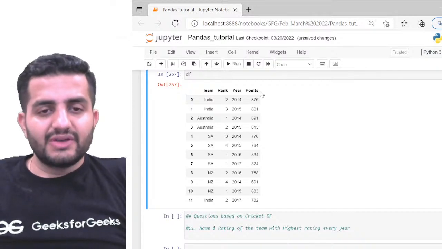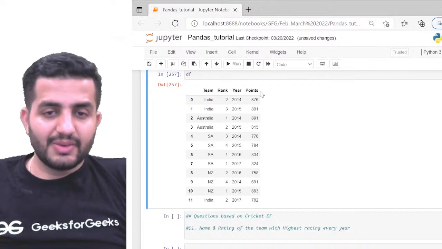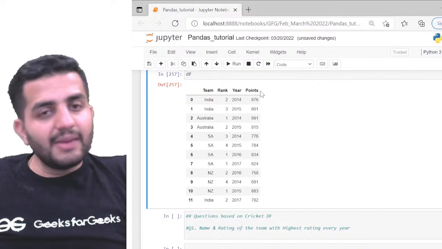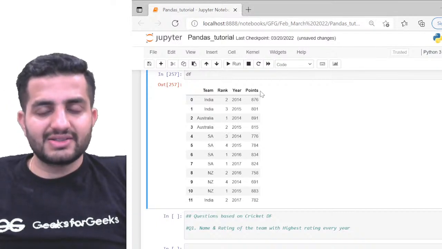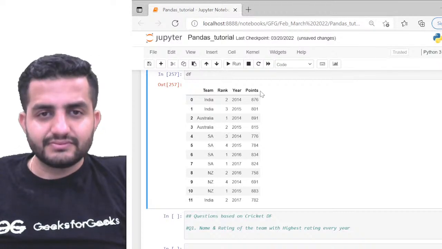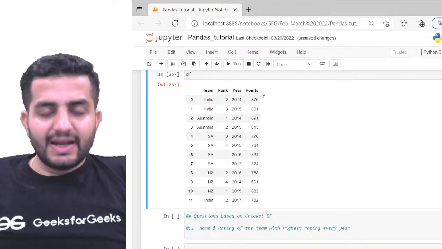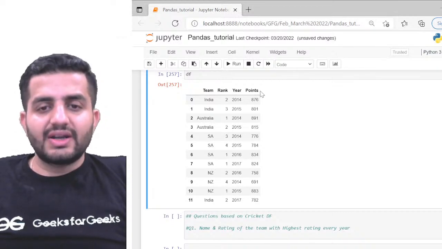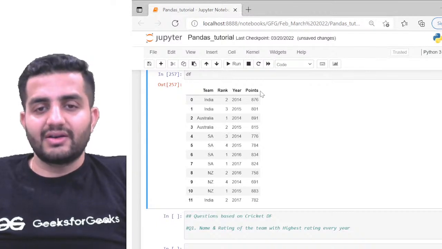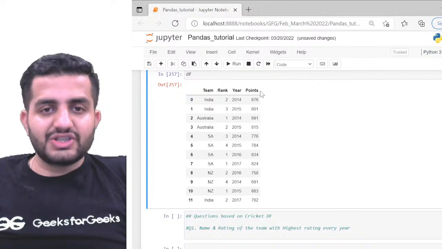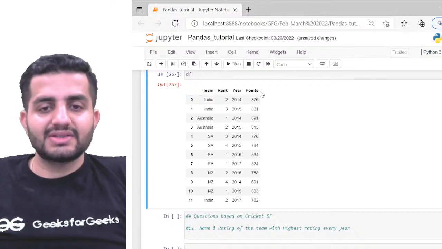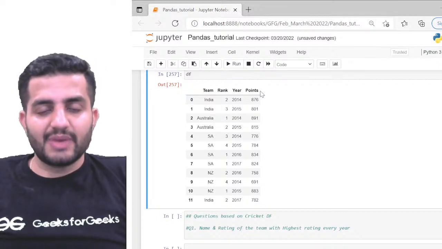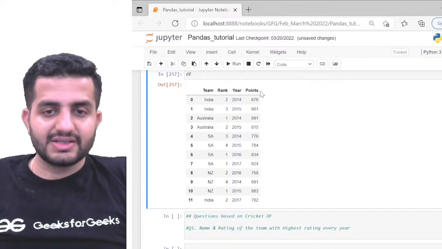We have the very first question in front of us, based on the cricket data frame. We have to find the name and the rating of the team with the highest rating every year. By rating I mean points here. So per year, which team has the highest points, that's what I have to find out, and at the end I want to print both the name and the points respective to each year. That's the question, guys. Clear?